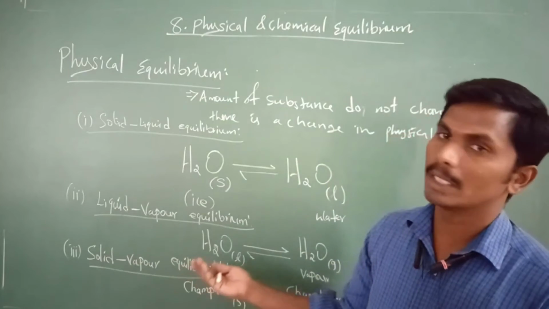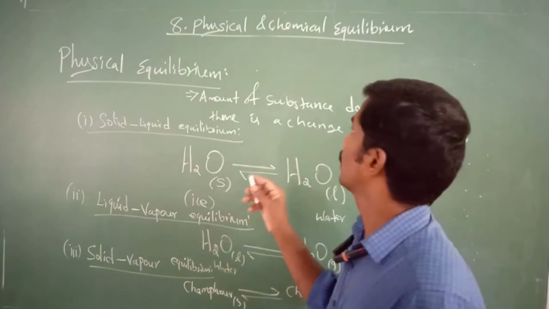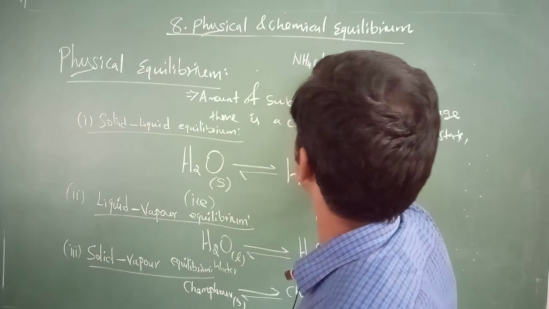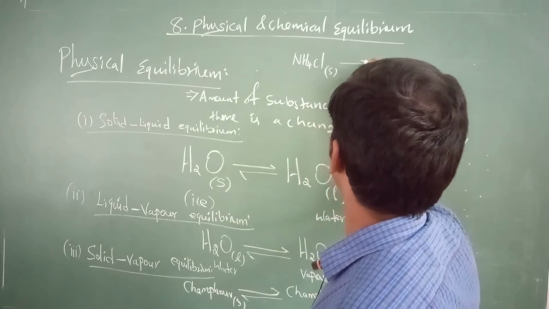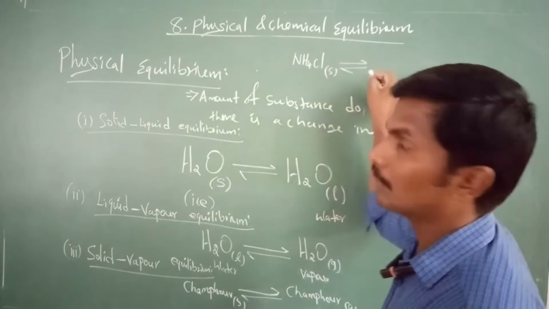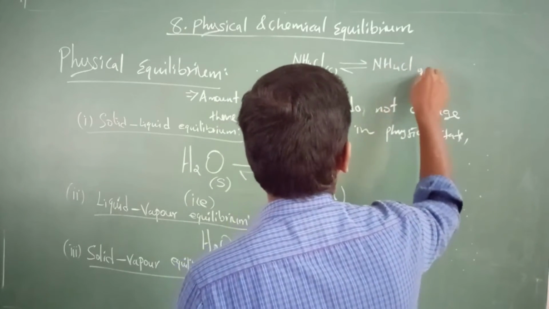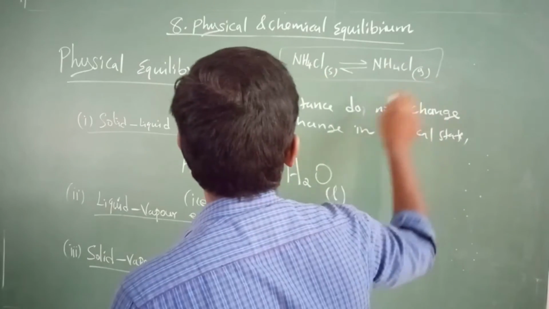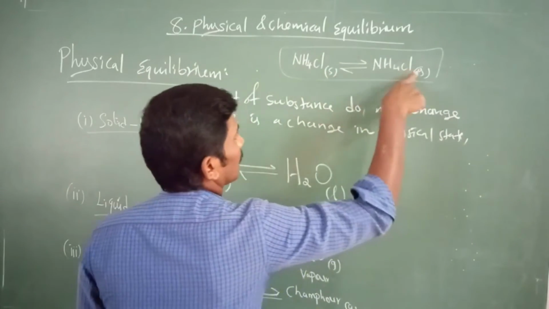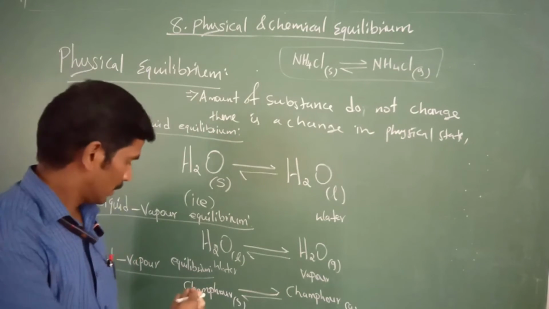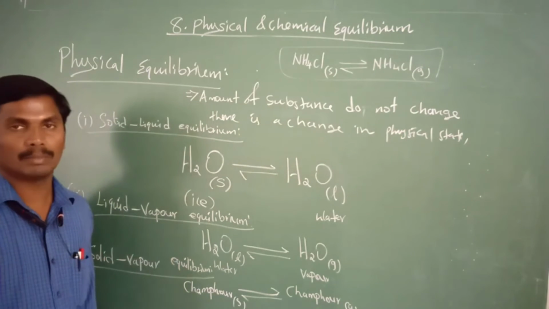For solid to vapor, there is one more example: the chemical compound ammonium chloride, NH4Cl, is a solid. On heating, it is directly converted to NH4Cl gas. So here there is a conversion of solid directly into gas. This is an example of the solid vapor equilibrium type.